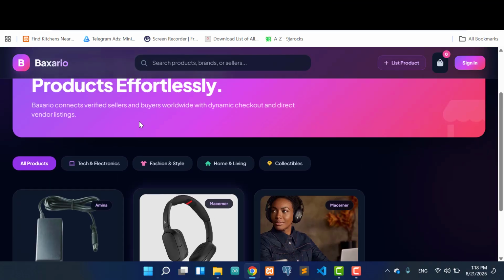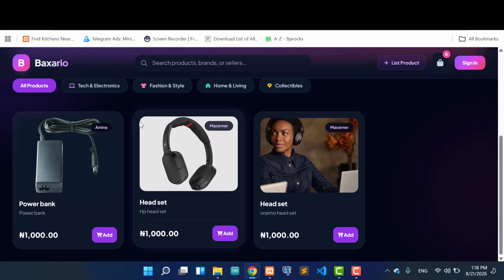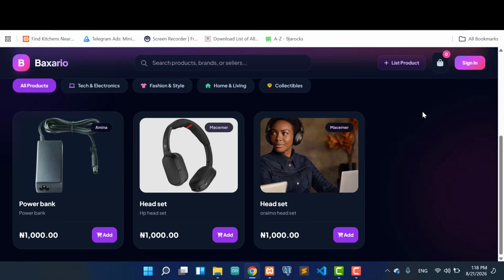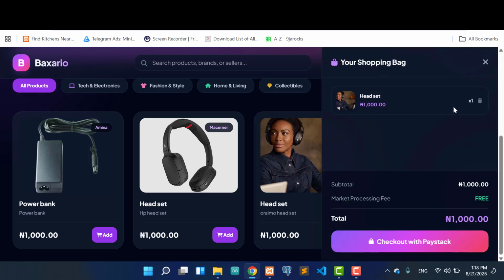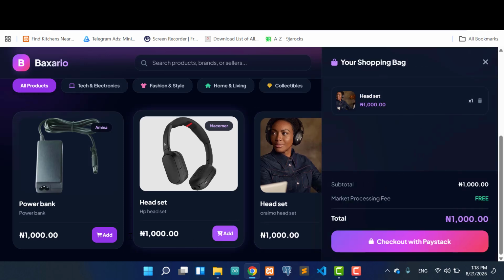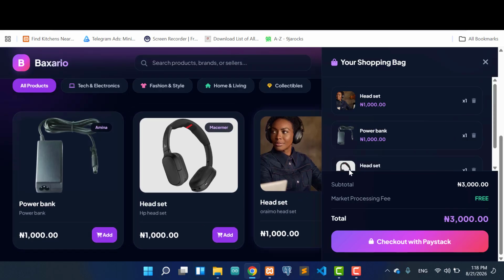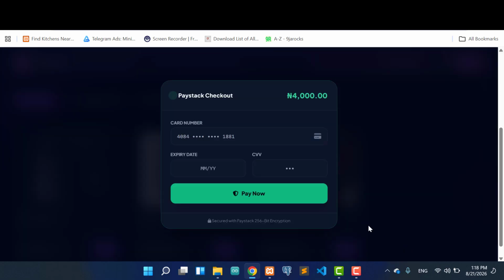Okay, this is one of the website templates we are going to be working with in this particular course of the training. This is Bazario, and this is an e-commerce website where you can come and shop through this particular website. I can add this one, as you can see, then add this one, and I can also click 2 times to make it X quantity, and then I will click checkout.